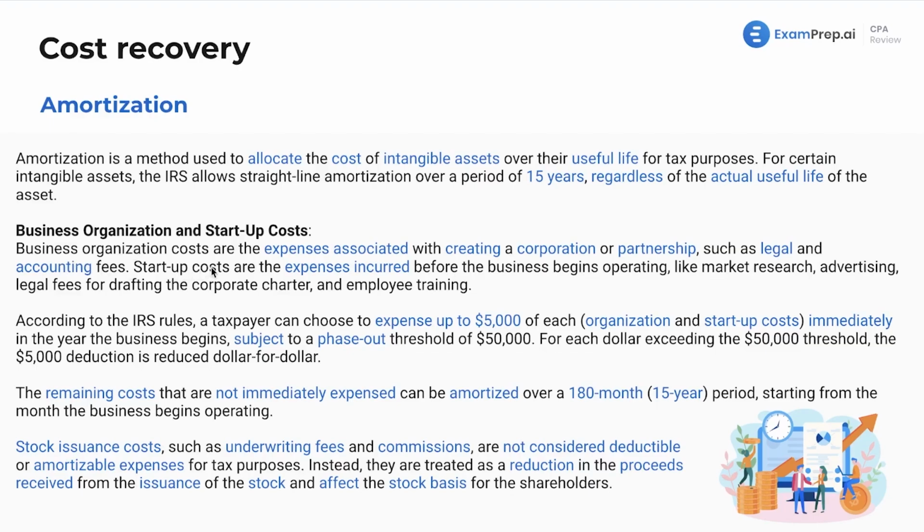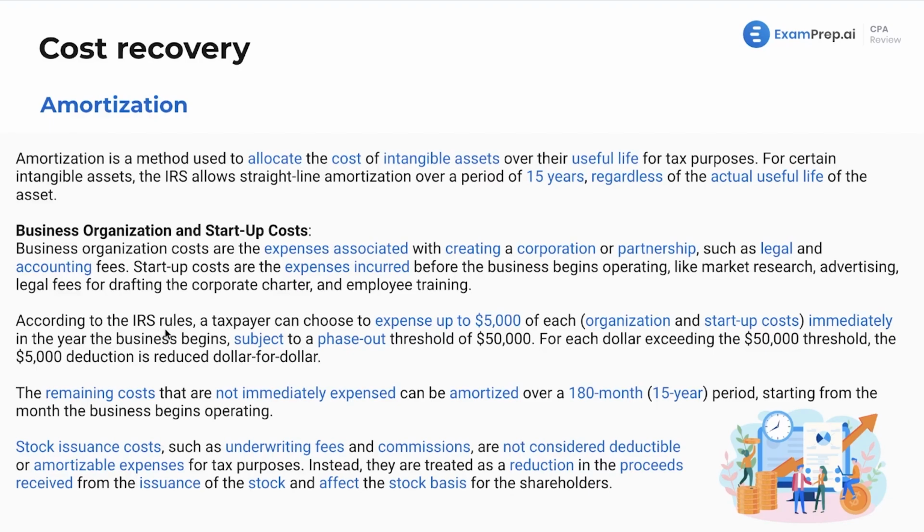Business organization costs are the expenses associated with creating a corporation or partnership, such as legal and accounting fees. Startup costs are the expenses incurred before the business begins operating, like market research, advertising, legal fees for drafting the corporate charter, and employee training. You may see questions that you have to determine what is a business organization startup cost versus what's just a normal business cost. And that's important because only business org and startup costs get included in questions like this, whereas other ones are just normal expenses that you're going to find on other tax returns.